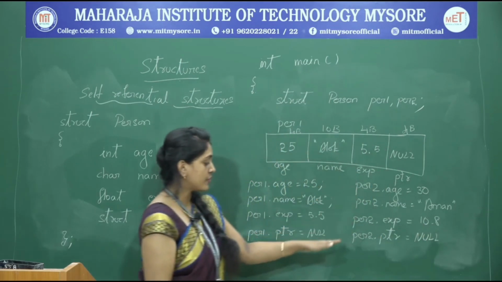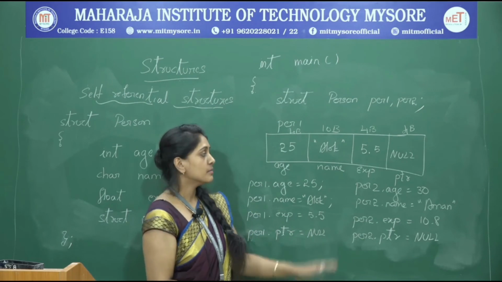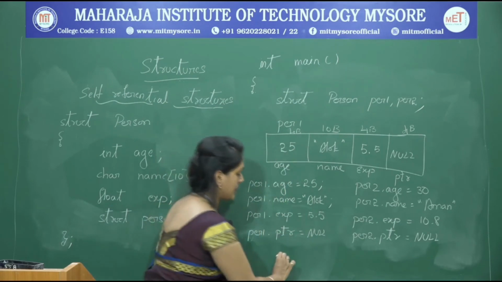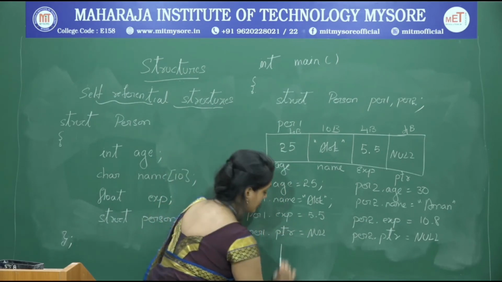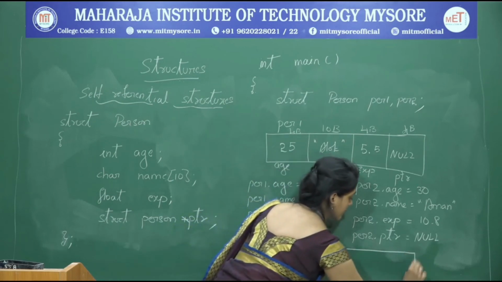When we read a different set of values like this, similarly to PER1, PER2 also gets allocated with memory